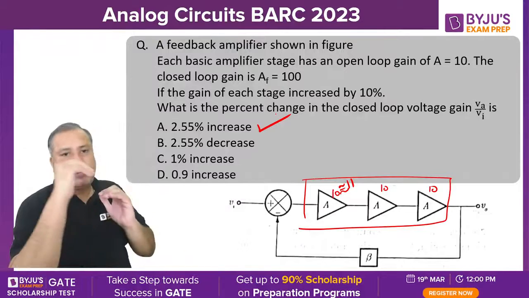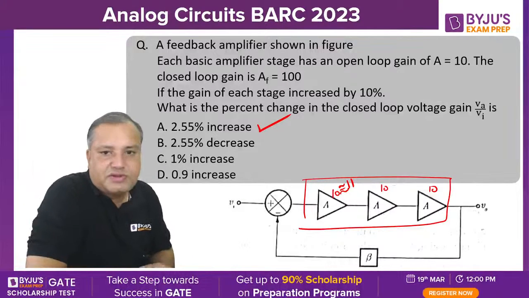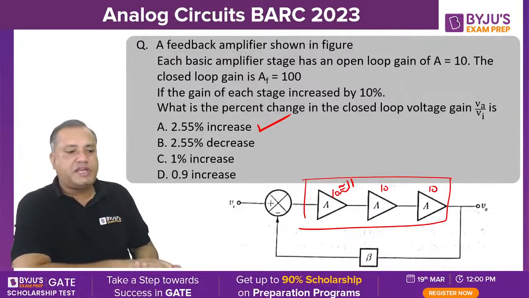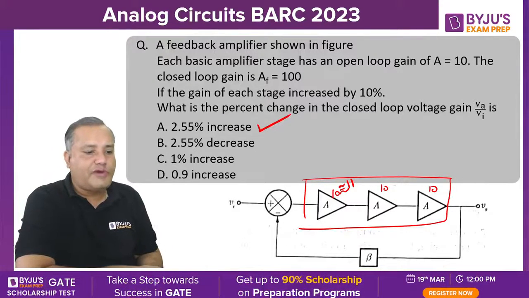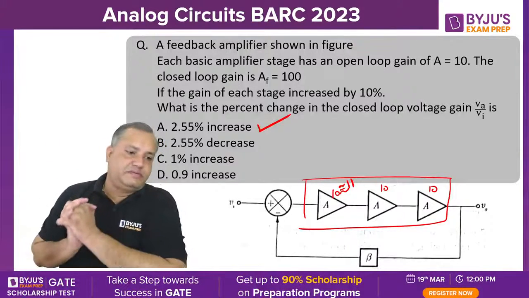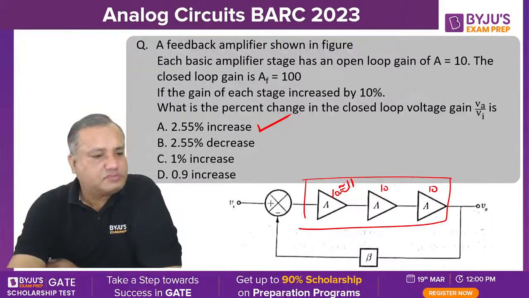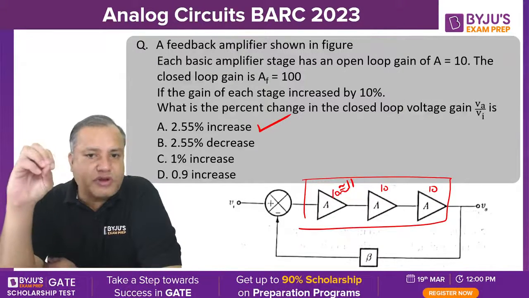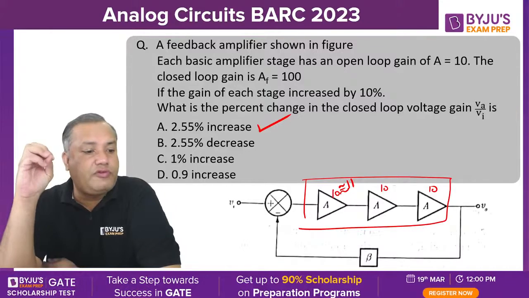With respect to 100, 2.55 is increased. They are asking what is the percent change in the closed loop gain. So the percentage change in closed loop gain will be 2.55%. This type of questions we can expect in your upcoming BARC exam. Subsidiary exams require conceptual questions, but they need to be solved very quickly.